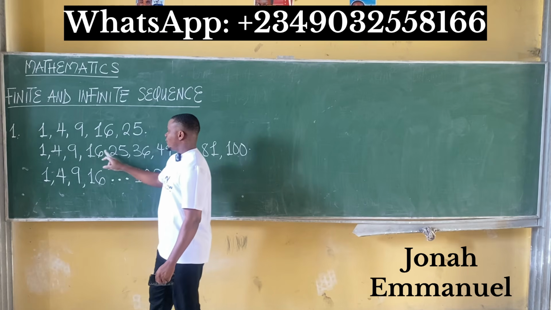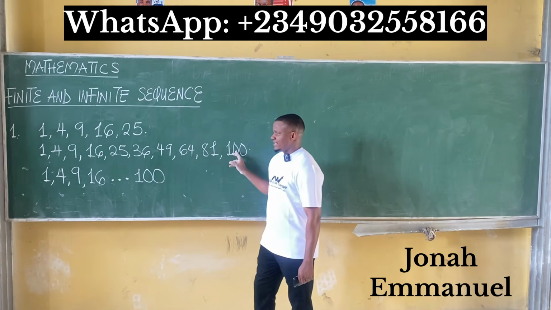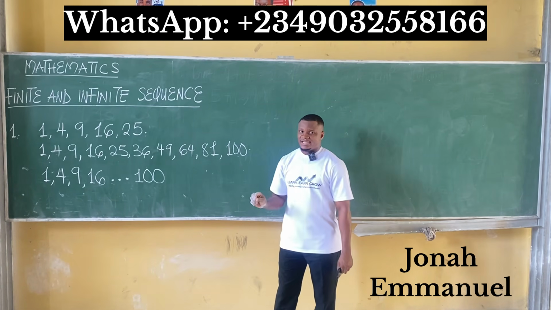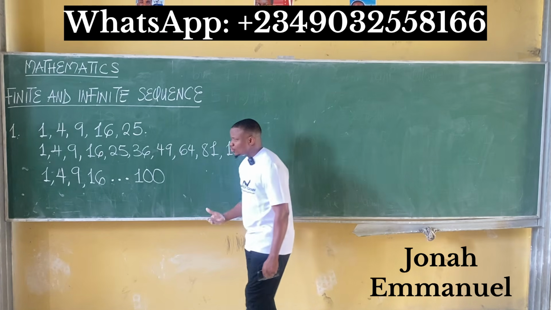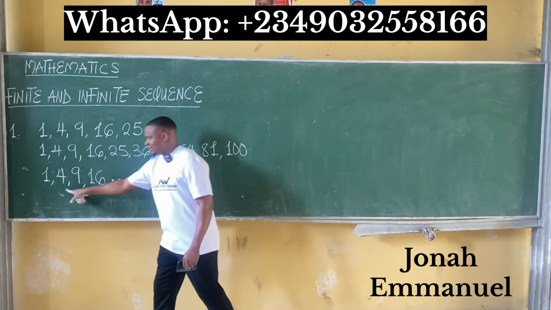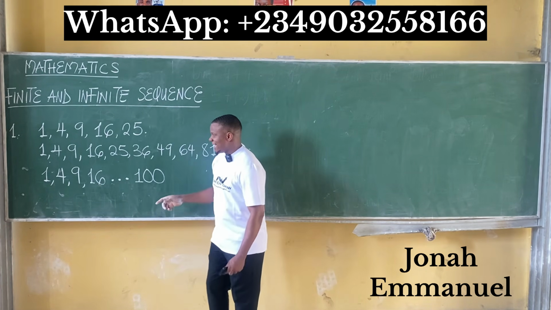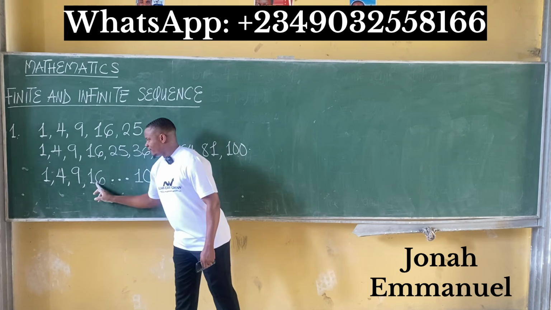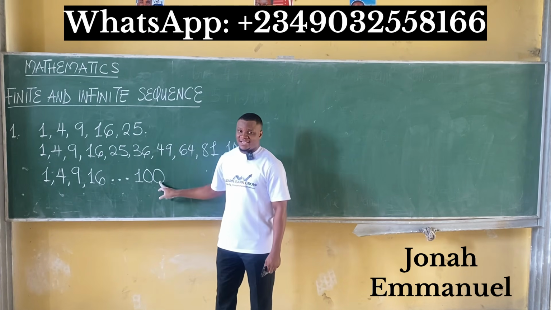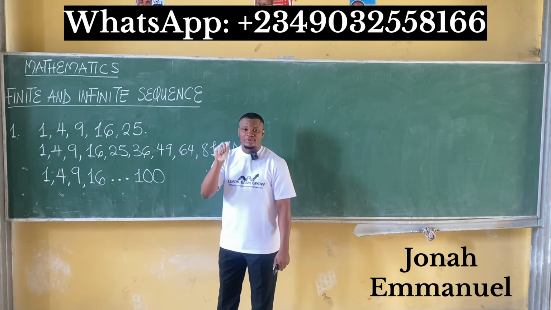1, 2, 3, 4, 5, 6, 7, 8, 9, 10. I have 10 terms in this particular sequence. Even though you're giving the sequence as this, please, you don't say I have 1, 2, 3, 4, and 5. You have 5 terms here. That will be wrong. It will be wrong.